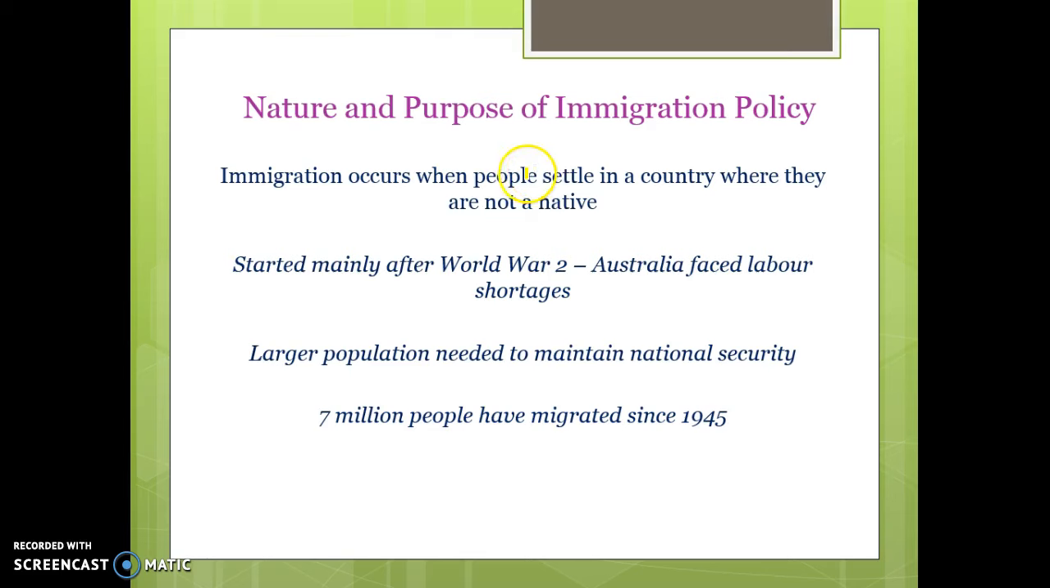immigration occurs when people settle in a country where they are not a native, so they swap countries basically. It generally started after World War II, and it will generally be higher when Australia faces big labour shortages. Because when we face labour shortages, we need more supply of labour. That's when we're experiencing capacity constraints. One of the main reasons why we migrated so much after World War II is because we had a fear of national security, and we wanted to develop a stronger defence.